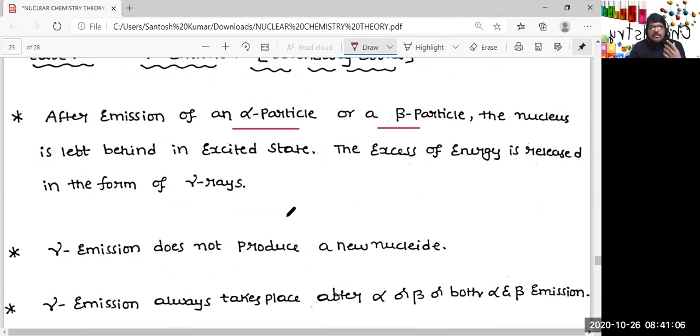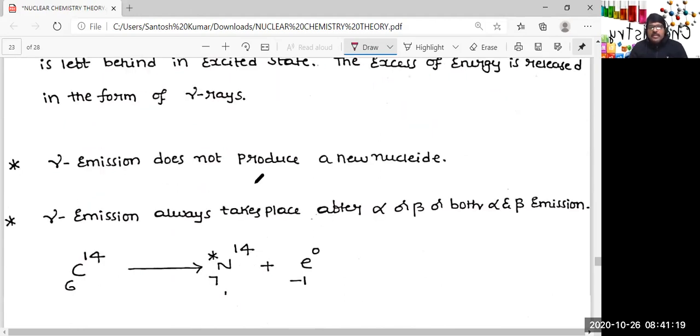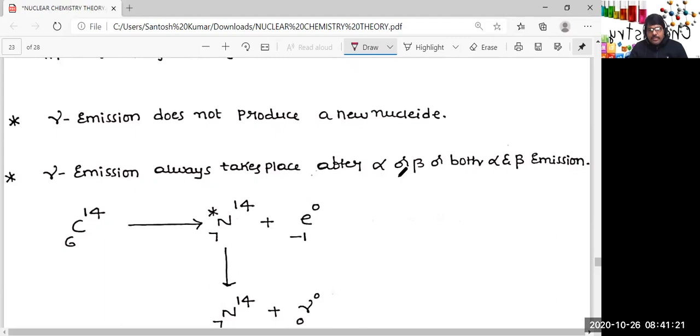Gamma emission does not produce a new nuclide, I already told you, because the charge is zero, mass is zero, and there is no change in the composition. But what is the difference? Why is it taking place? So gamma emission always takes place after alpha, beta, or both alpha and beta.